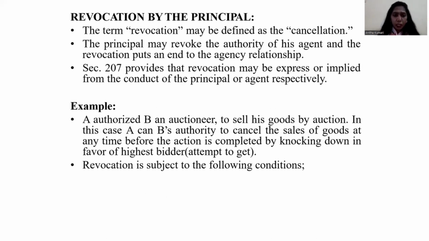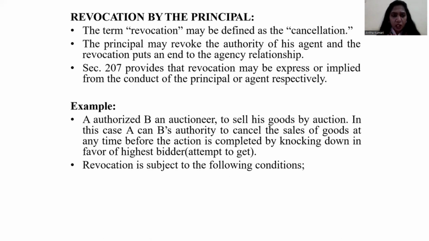For example, A authorized B as an auctioneer to sell his goods by auction. In this case, who is the agent here? The agent is B. And who is the principal? A is the principal. So in this case, A can revoke B's authority to sell the goods at any time before the auction is completed by knocking down in favor of the highest bidder.